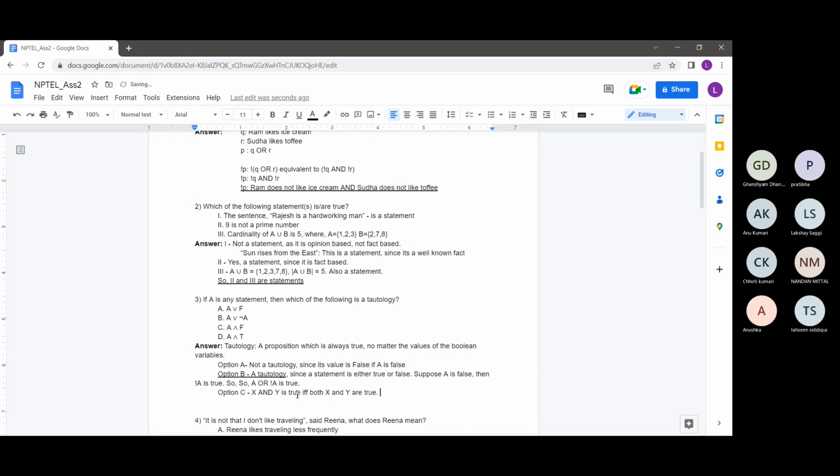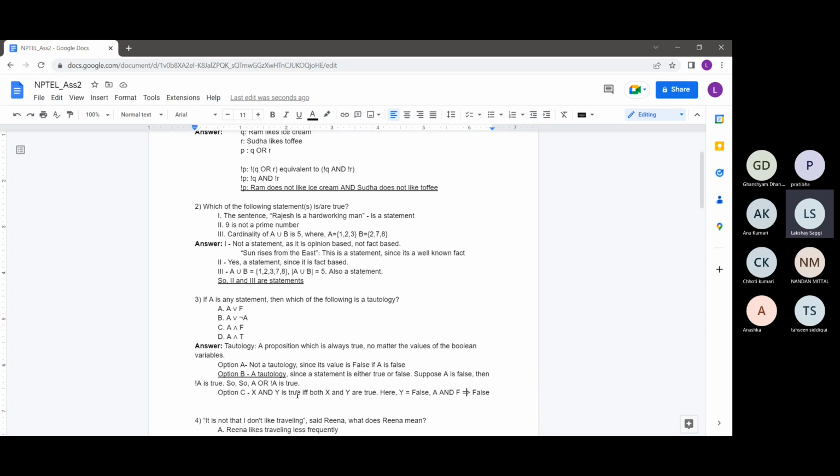But here, Y is already false. So whatever the value of A, true or false, it doesn't matter. A and false will give me false only. So it's not a tautology, it's the opposite: a statement which is always false, right?